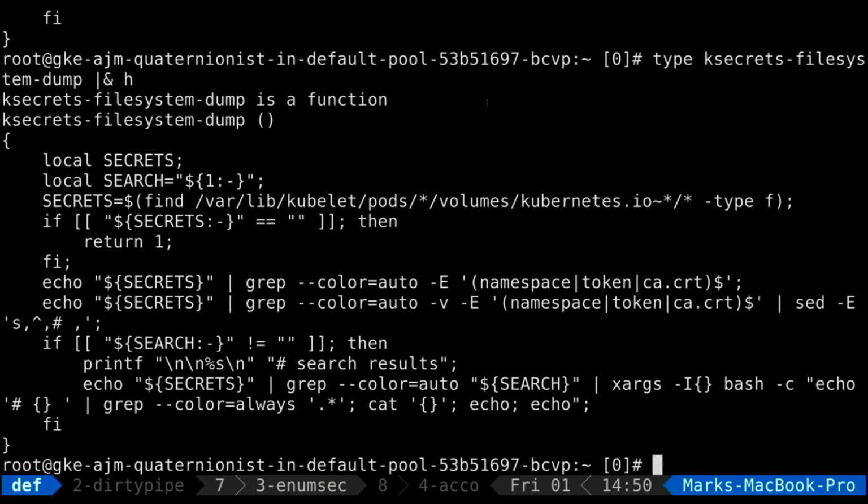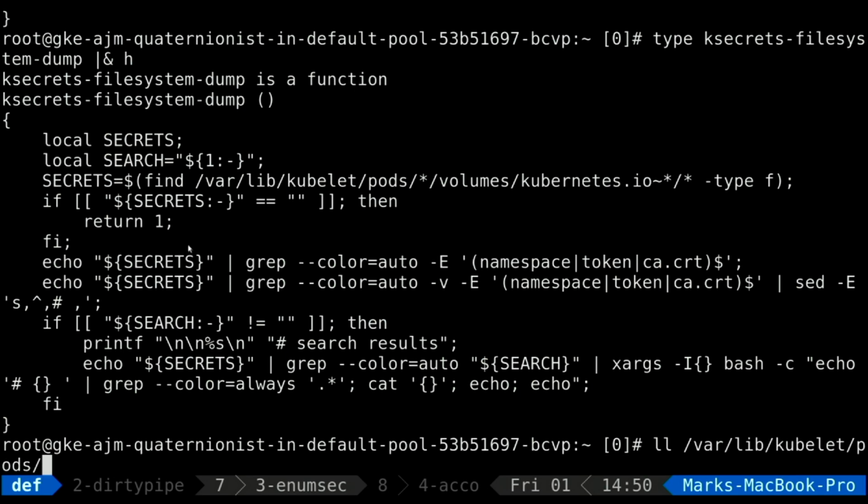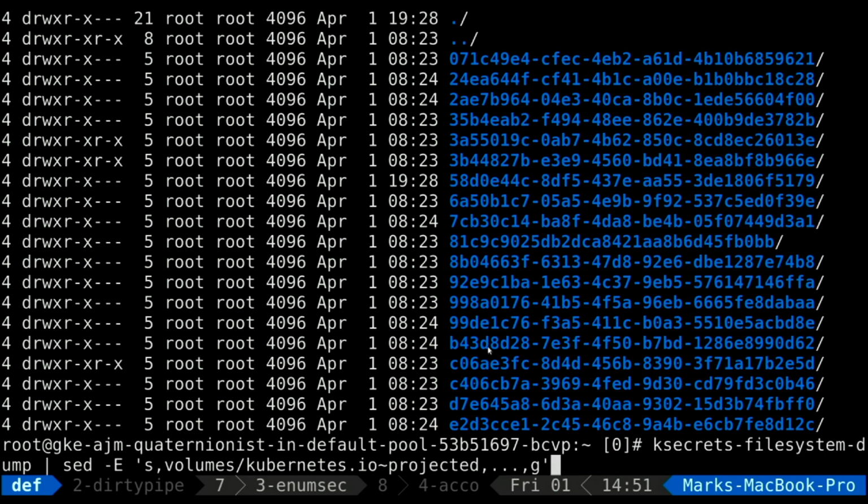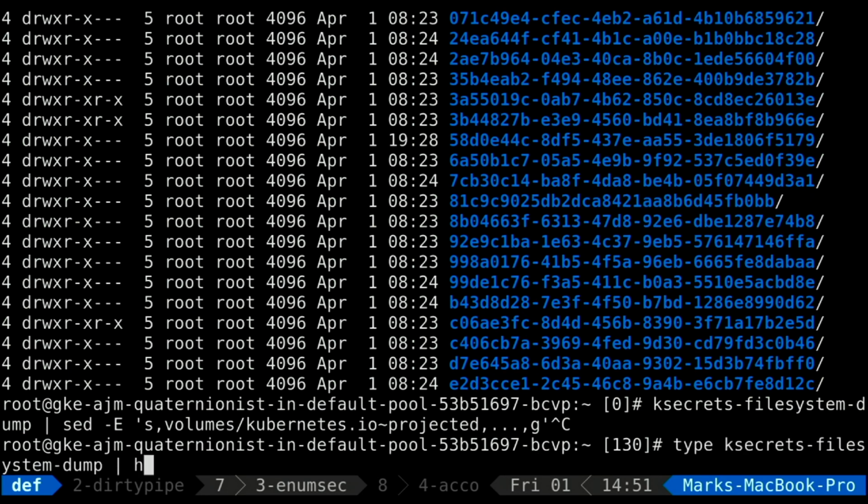Okay, so first of all, and don't forget, we are the root user here. We've rooted the host, so we have full omniscience and visibility of everything available in var lib kubelet pods. These are the hashes of the UIDs, the unique identifiers of the pods running on the system. Now, I'll trim this down slightly because it is slightly long. So we'll run that k22 file system dump, which I didn't actually enumerate properly.